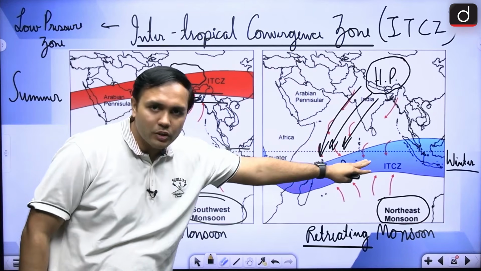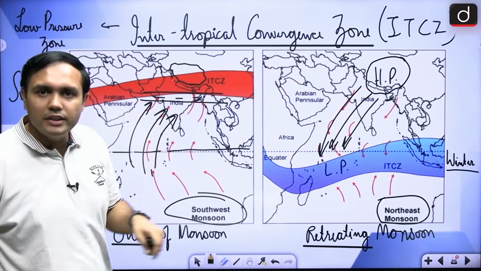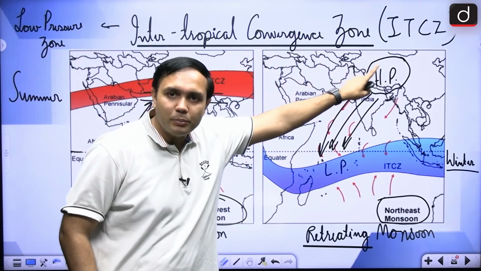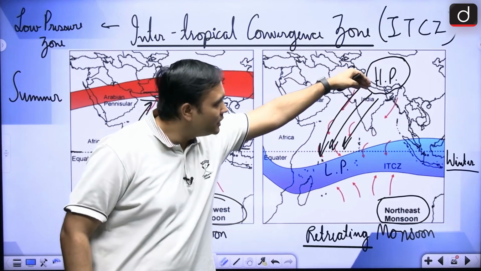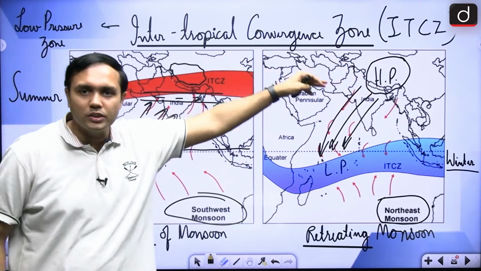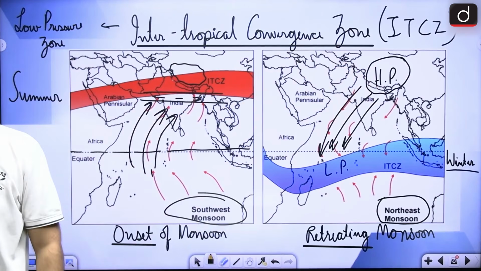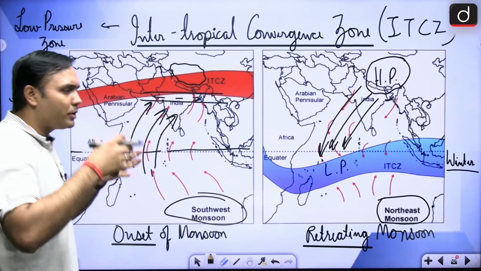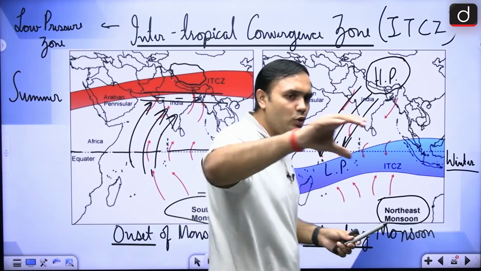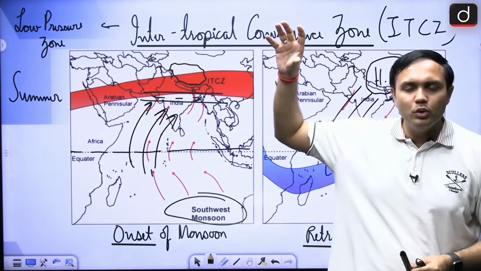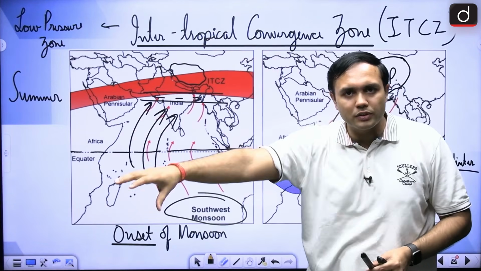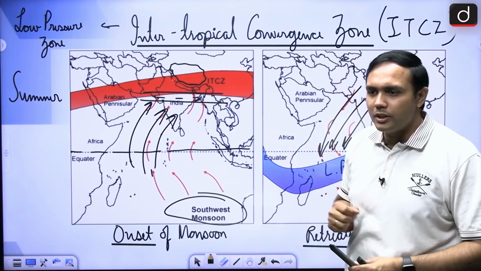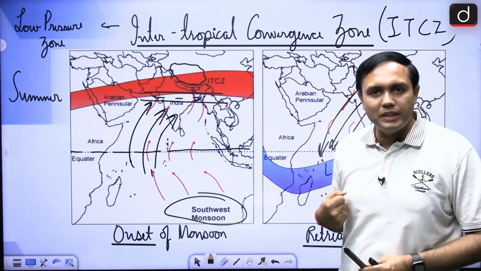So there will be this particular area that is now attracting these winds. Hence you will see that during the colder months, when there is high pressure in the Indian landmass, these retreating monsoon winds or northeast monsoon winds are moving towards the equator, right? This is a very important aspect, that the intertropical convergence zone is basically this low pressure zone that is being created due to what? Due to the direct rays of the sun falling on this particular area, and due to the heating of the Tibetan plateau, its intensity increases even more, right?